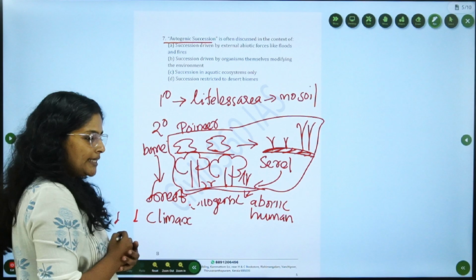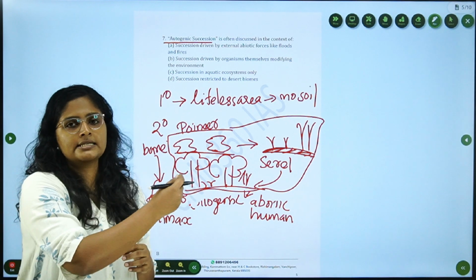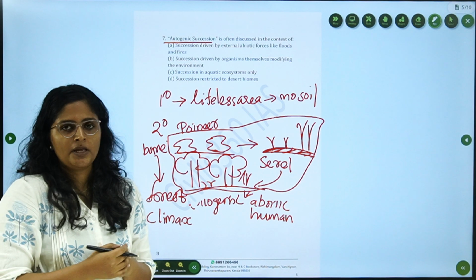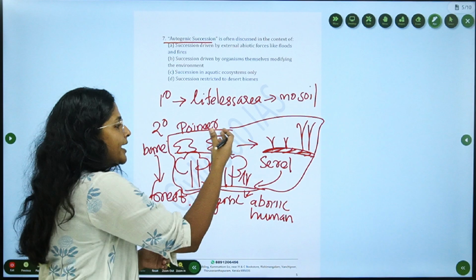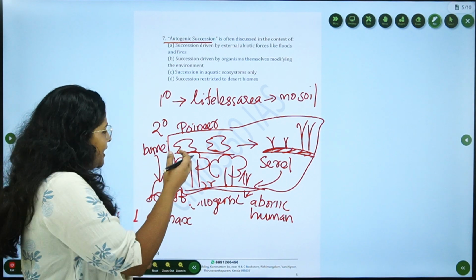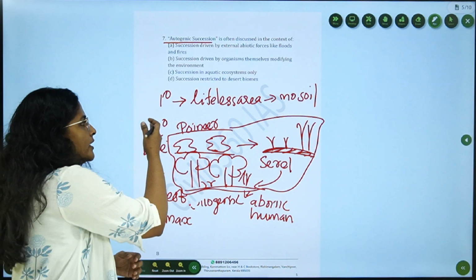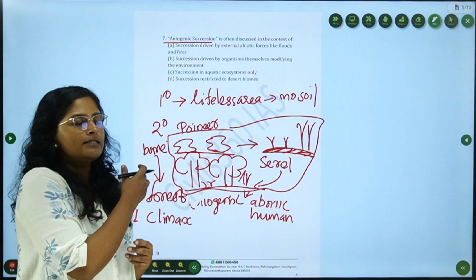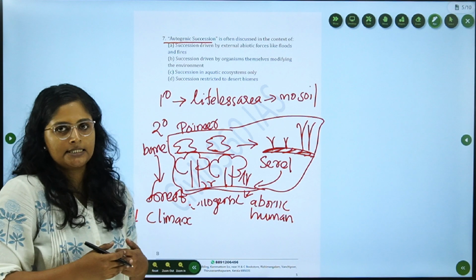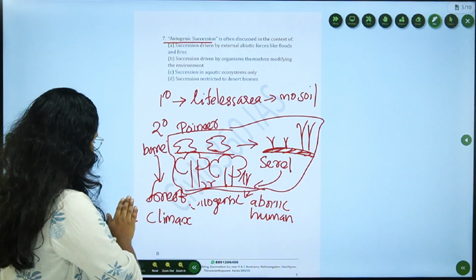Now, what is secondary succession? There will be some pre-existing forms of that ecosystem. There will be soil, and the succession starts from some intermediate stages and finally again reaches the climax community. That is secondary succession. Since there is pre-existing soil, this succession will be somewhat faster than primary succession. So this is all about succession.